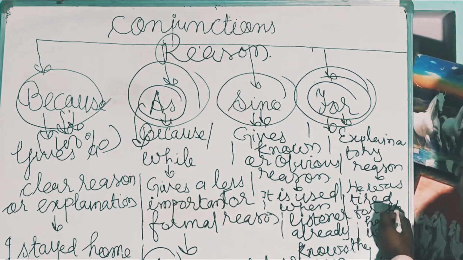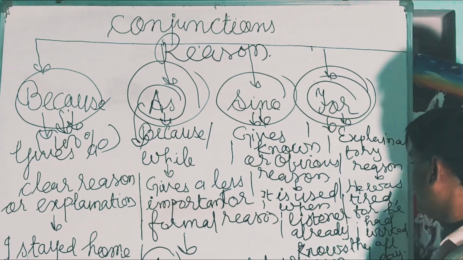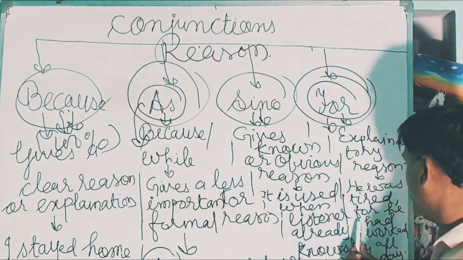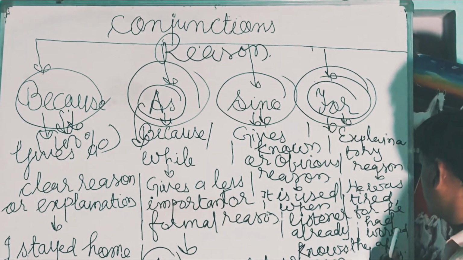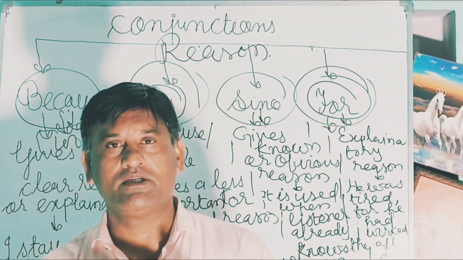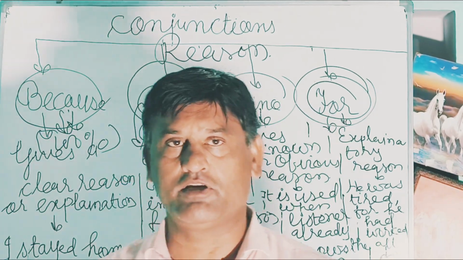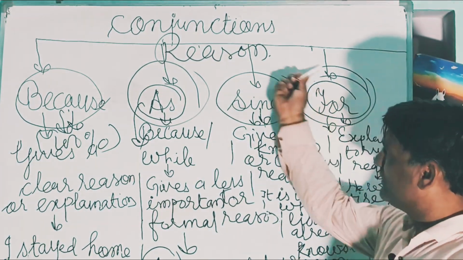He was tired, comma, for he had worked all day. More emphasis is on the explanation rather than the reason, and that is the difference.